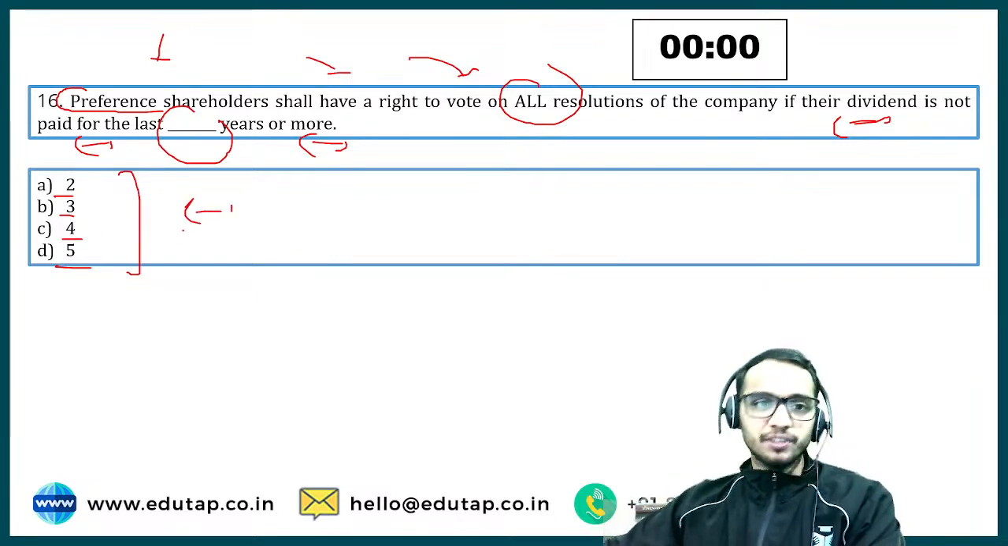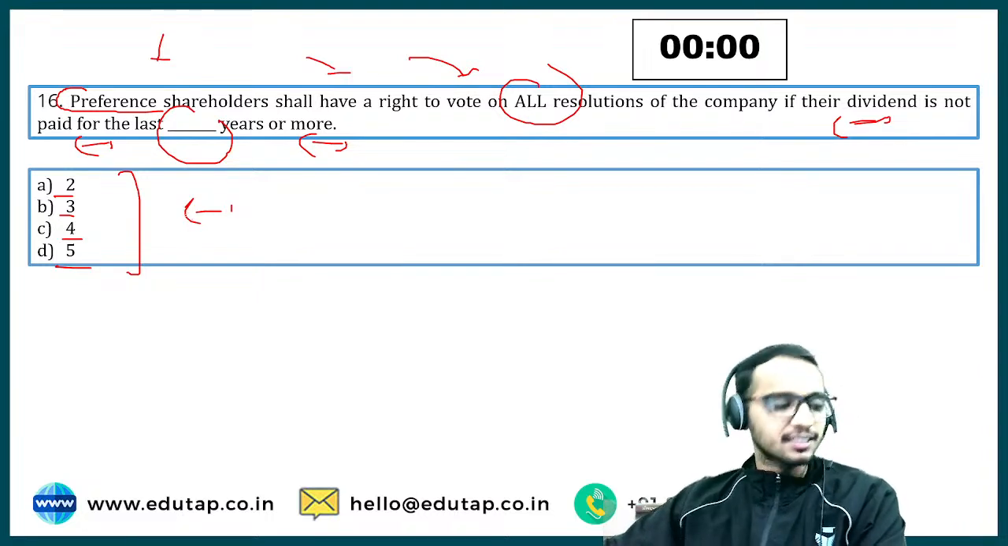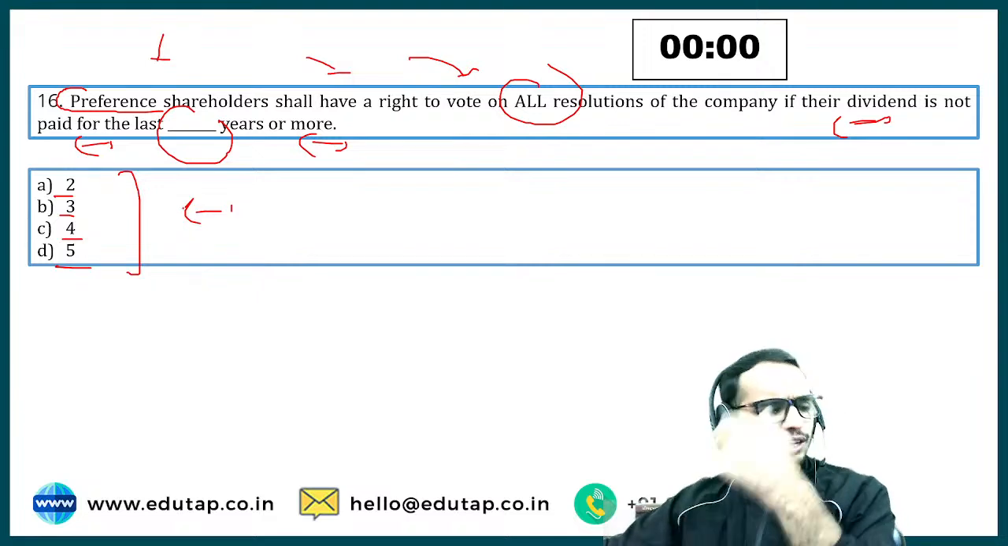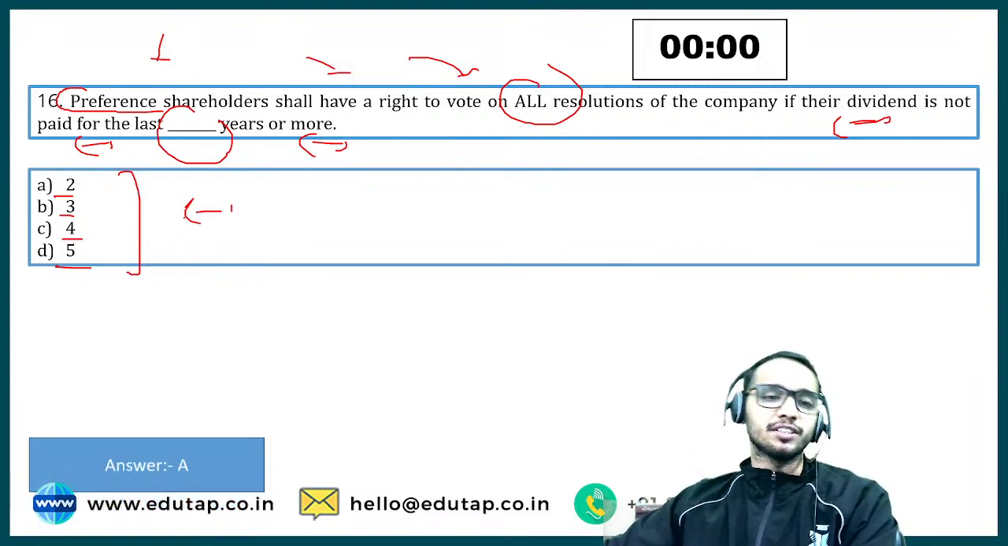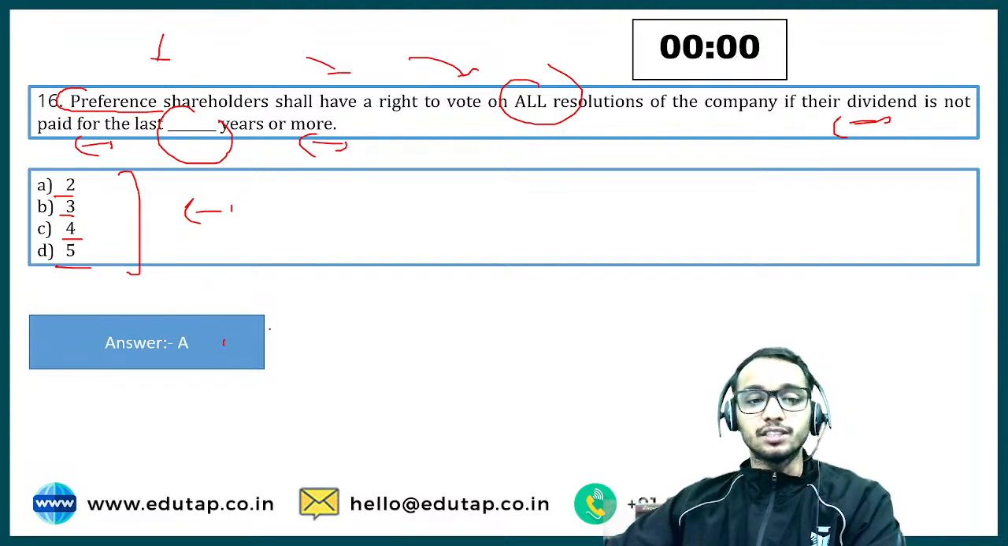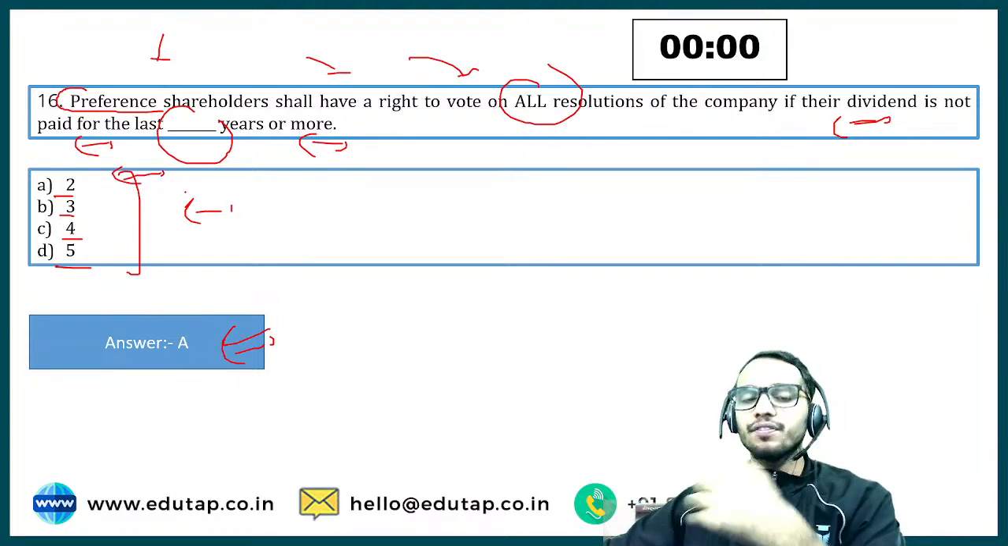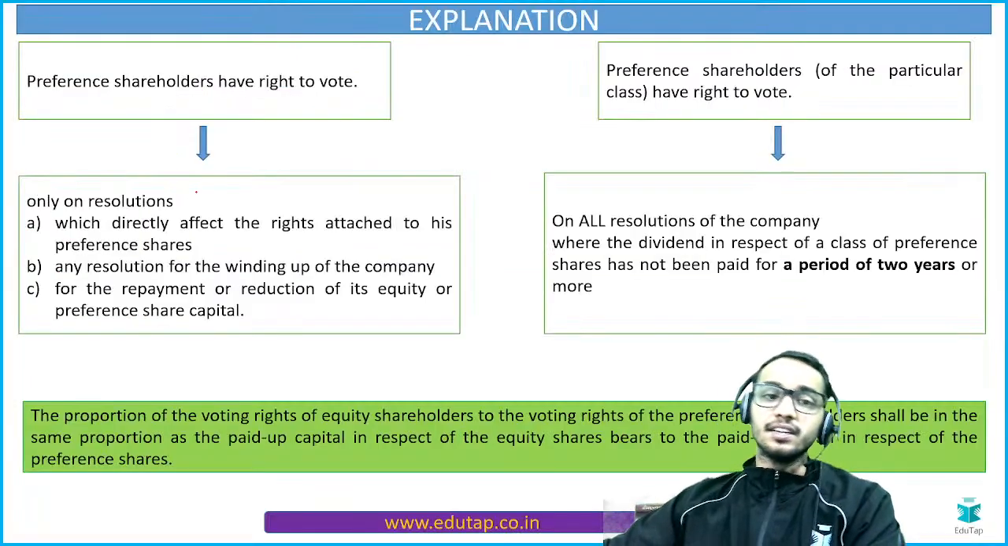So let me first check the chat section, and yes, again, everyone is correct in this question, and I am really glad to see this. That is 2 years. So if for 2 years they are not getting any dividends consistently, they have the right to vote.